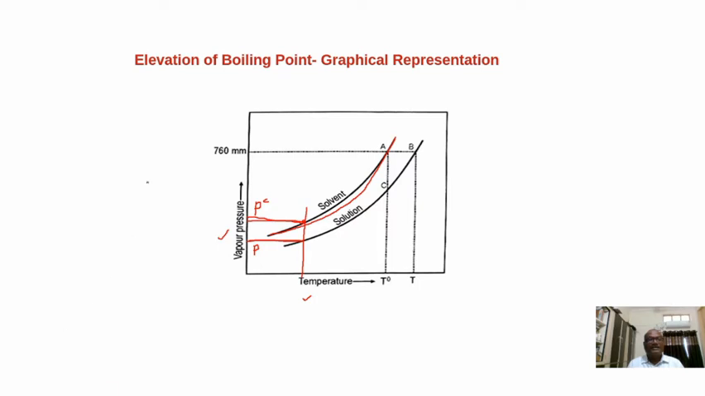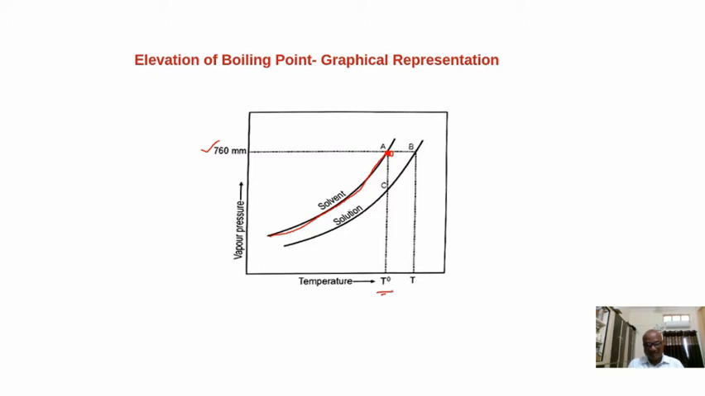So as the temperature increases, the vapor pressure also increases exponentially. Like this, in the case of the solvent, as the temperature increases, vapor pressure increases, and finally it becomes equal to the external pressure. What is the external pressure taken here? 760 mm. This temperature at which the vapor pressure of a liquid becomes equal to the external pressure is called its boiling point. So T0 is the boiling point of the pure solvent.